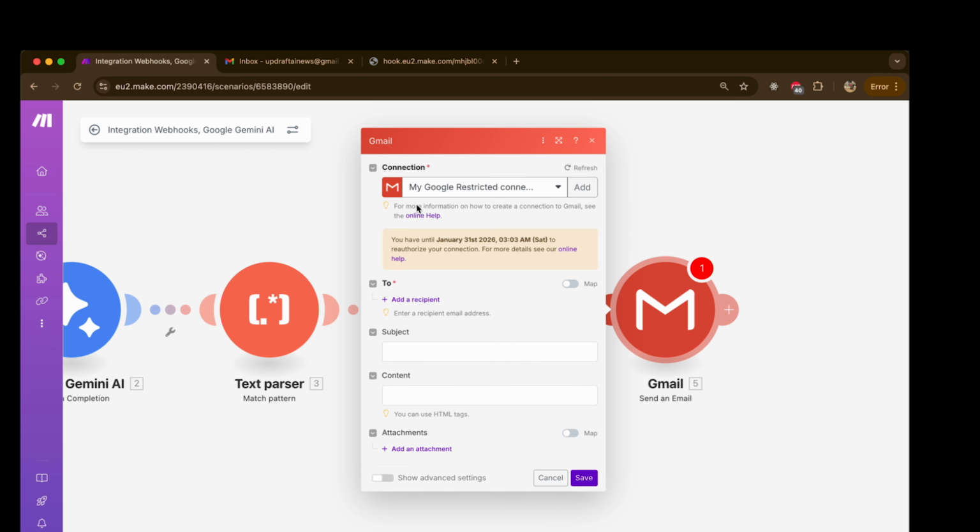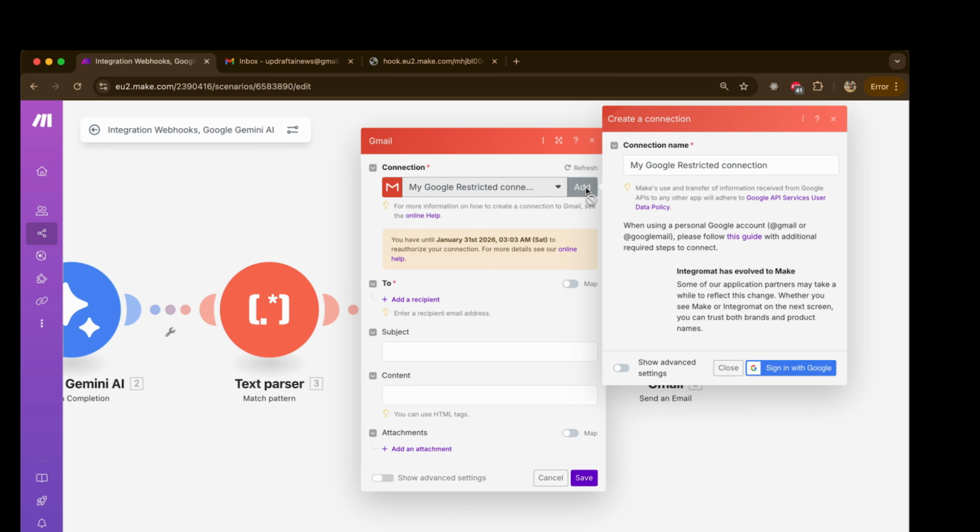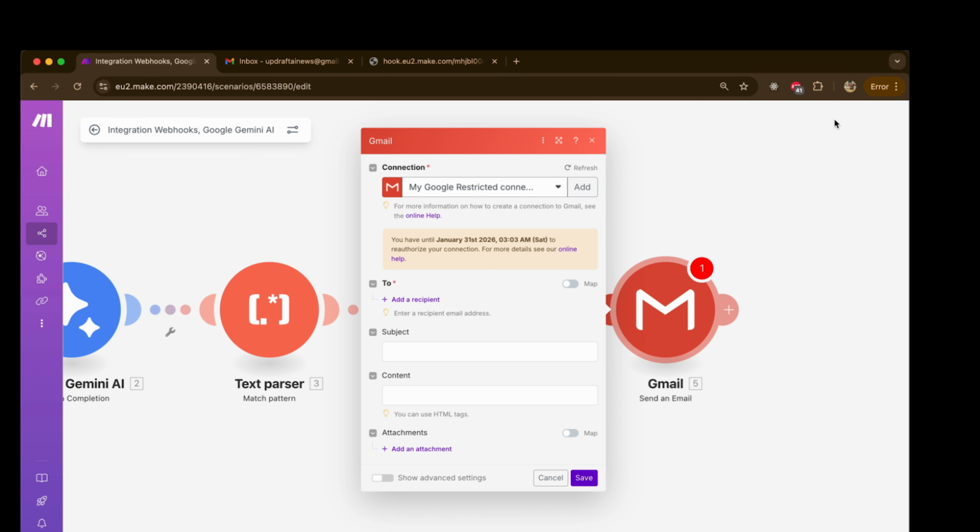My connection is already created for the Gmail, so I will not recreate it. But if your connection is not created, you can click on add and you can create your own Gmail connection. If you need more help, you can click on this online help and get this Gmail connection. So I will not do this again.